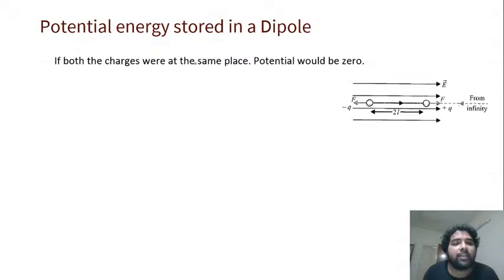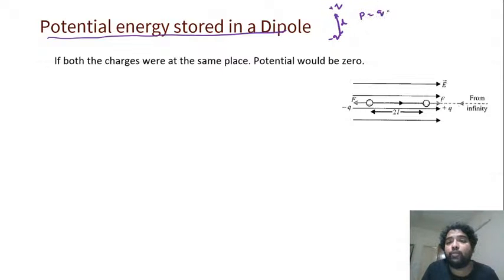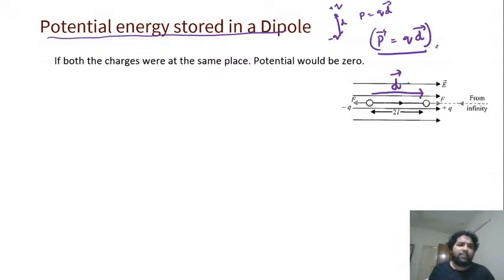We have to find out the potential energy stored in a dipole. Suppose a dipole is nothing but one positive charge and one negative charge separated by distance d, and then the moment of dipole is equal to q into d. The direction of d vector is from negative to positive. So if there's a negative charge here and a positive charge here, the direction will be in this direction. That is how we remember it. The dipole moment is equal to q into d. This is one thing we remember.